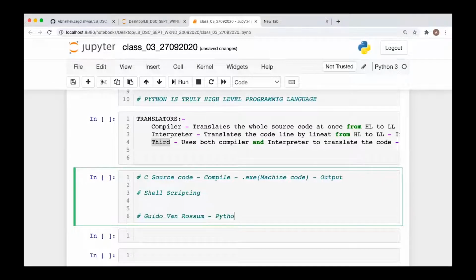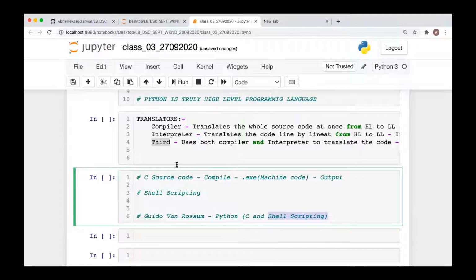So he came up with Python. Python has the features of C and shell scripting both. You compile the Python source code and you can interpret it also, so when the Python code is running, you can interpret it.